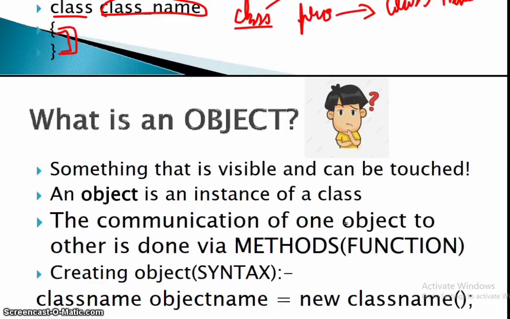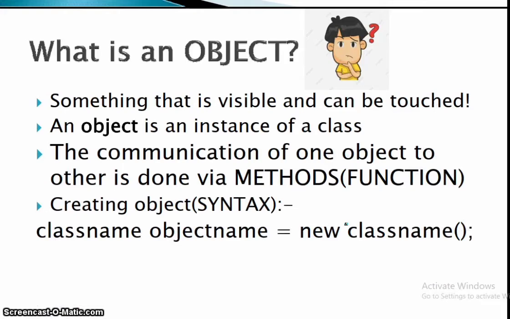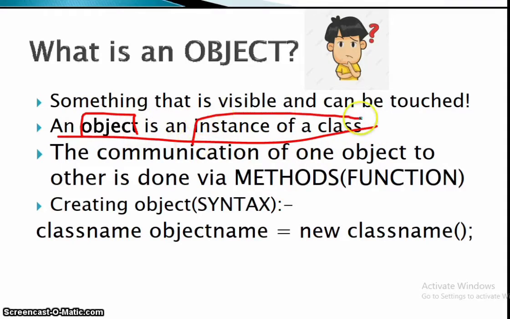What is an object? In our daily life, something that is visible and can be touched, suppose a glass, mouse, keyboard, monitor, anything. These are objects. Similarly, an object is an instance of a class. The communication of one object to another is done via methods. Methods are also known as functions. What are methods? We will be learning it later.